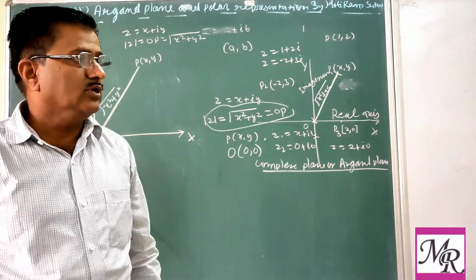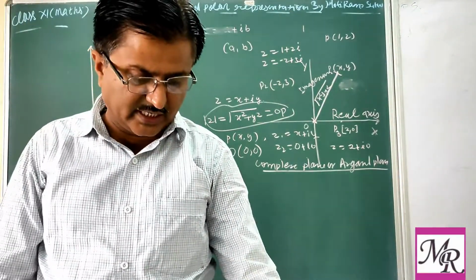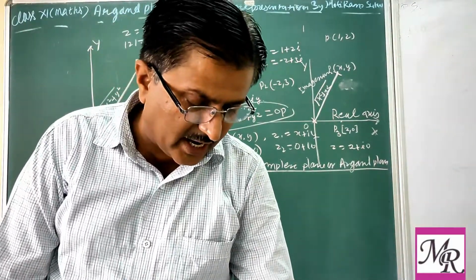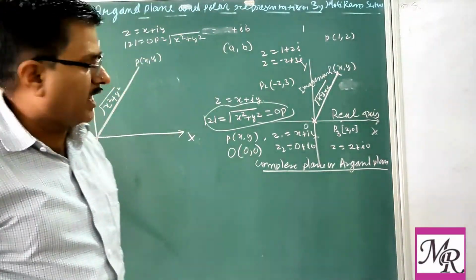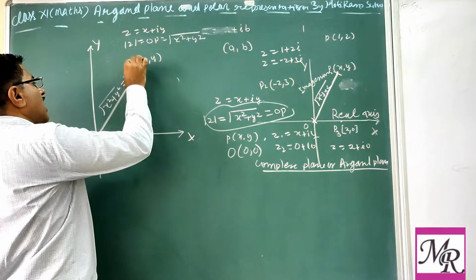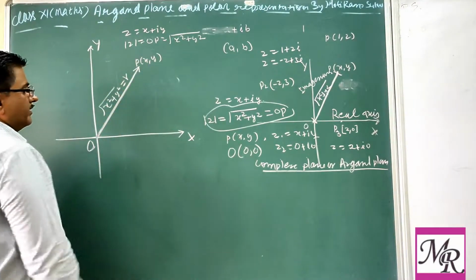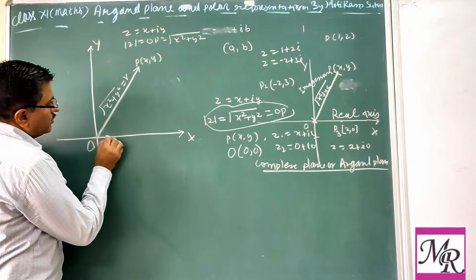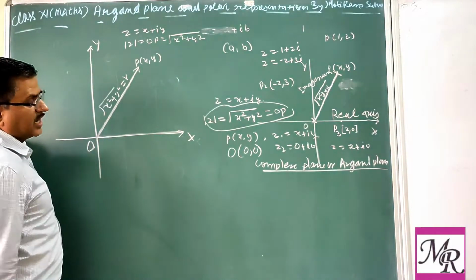Now we are going to see the polar representation. Let the directed line OP have length r. Suppose this is r, the directed line, and suppose this OX is the initial line.